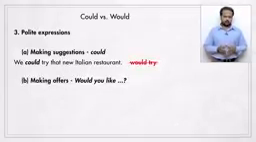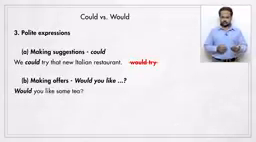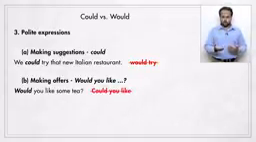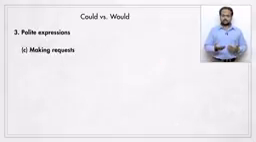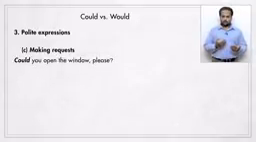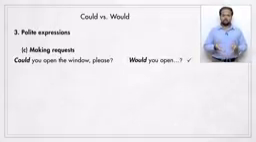But to make an offer, we prefer would. For example, would you like some tea? That means I have tea and I'm asking you if you want some. Here we cannot use could. But making requests is different because it is possible to use both could and would. For example, could you open the window, please? You can also say, would you open the window, please? Although this is very formal and polite.